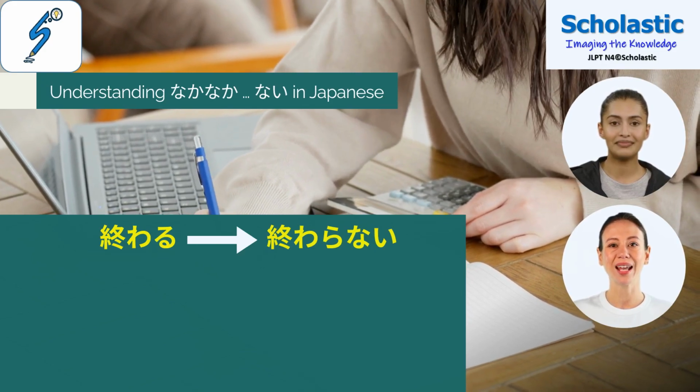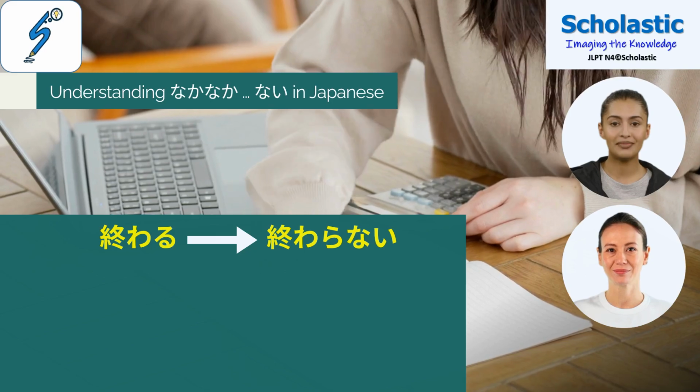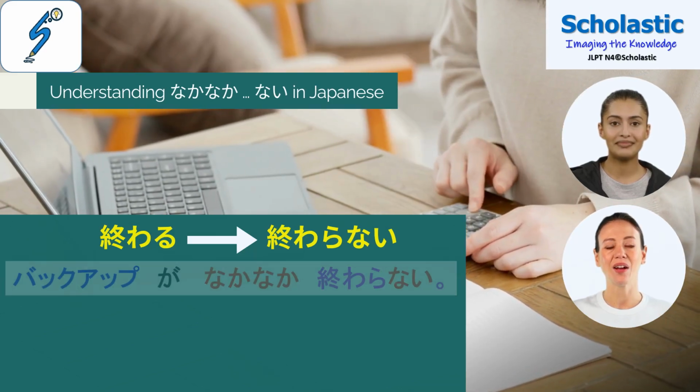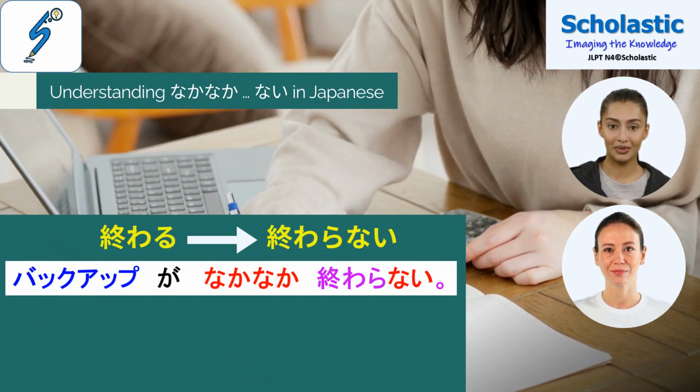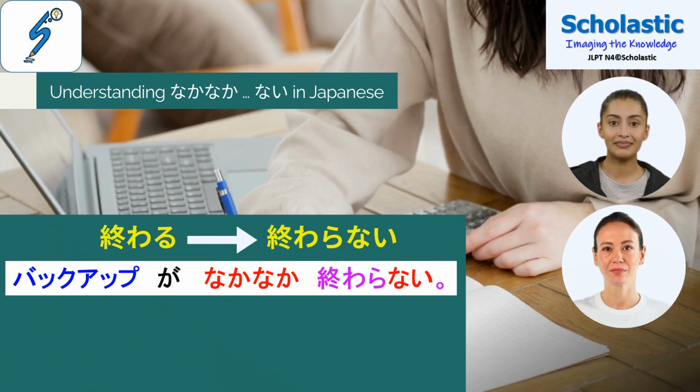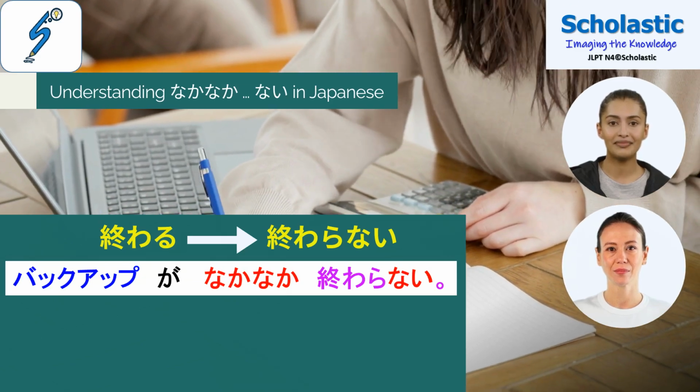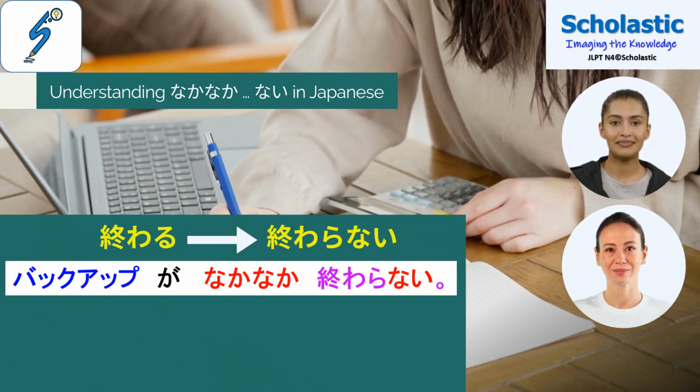なかなか終わらない。 For example, バックアップがなかなか終わらない。 Backup is taking a long time to finish. Please see the usage of なかなか〜ない.